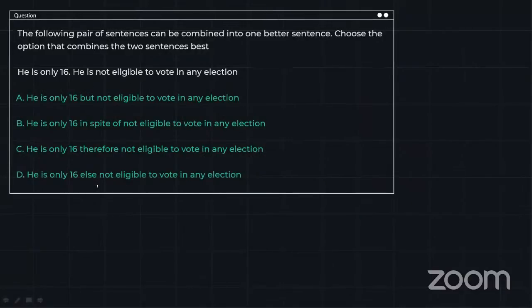The following pair of sentences can be combined into one better sentence. Choose the option that combines the 2 sentences best. So please try to answer the question and then we are going to move forward with the answer.